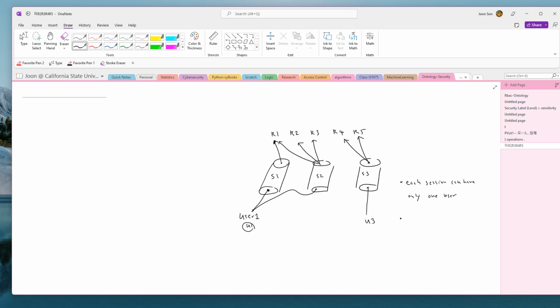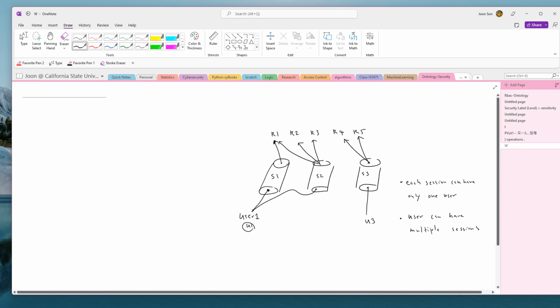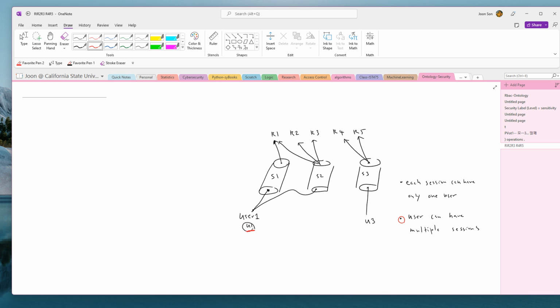However, a user can have, as you can see, multiple sessions, right? As shown in this example. If you look at user 1, it can activate S1 if he wants to have R1, and also the same user can activate session 2.